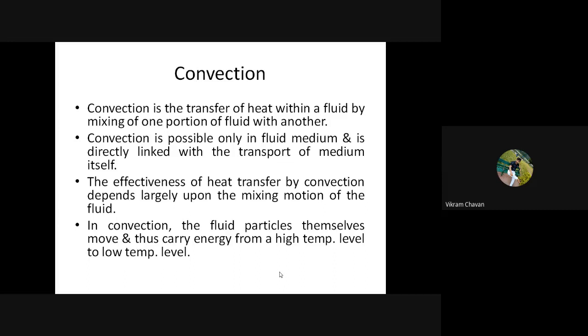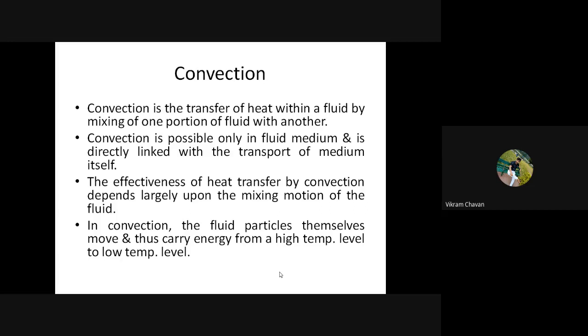This heat transfer is nothing but convection. Getting everyone? The complete fluid region is transported from one place to another place, and that fluid carries the heat. That particular heat transfer is known as convection in simple language.